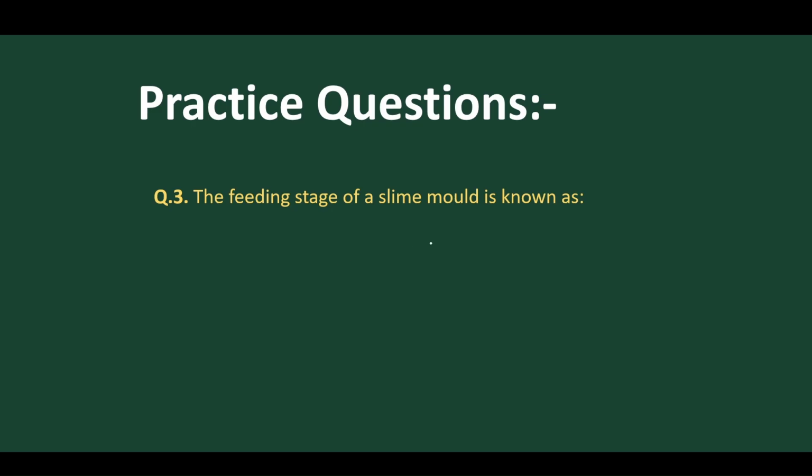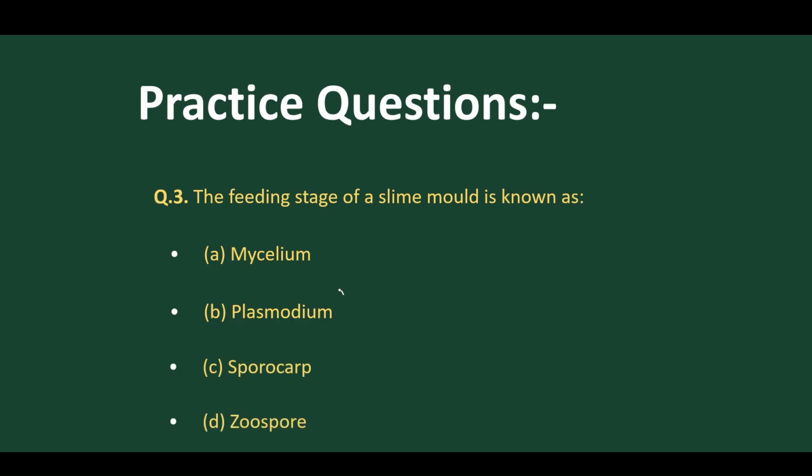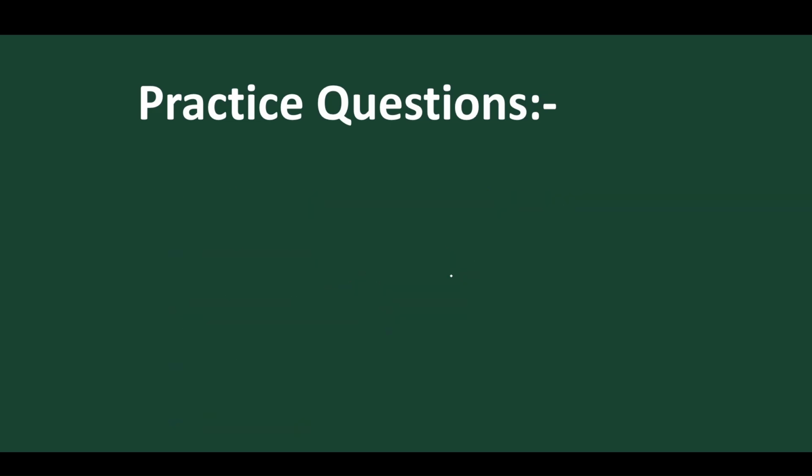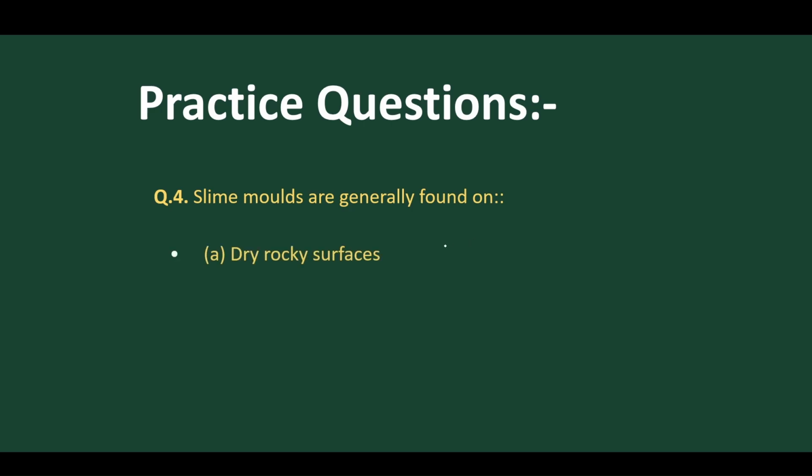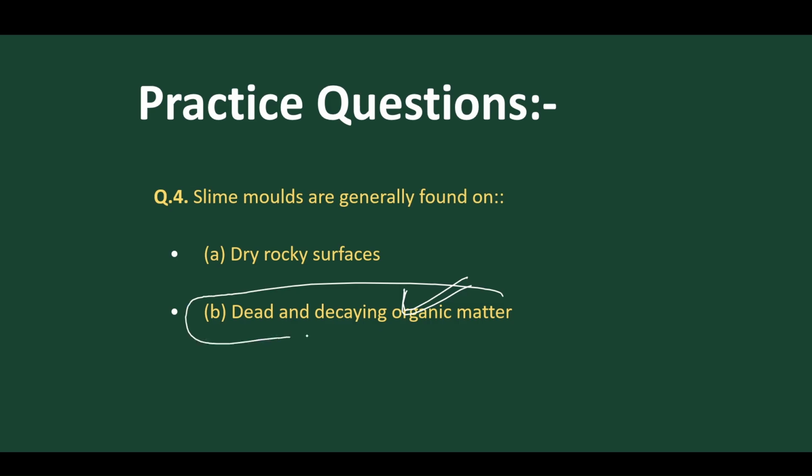The third question: the feeding stage of slime molds is known as mycelium? No. Plasmodium? Yes. Sporocarp? No. It is the plasmodium, because they engulf matter. The feeding stage is the plasmodium. Slime molds are generally found on dry rocks, dead and decaying organic matter. Yes, they are mostly found in dead and decaying organic matter.